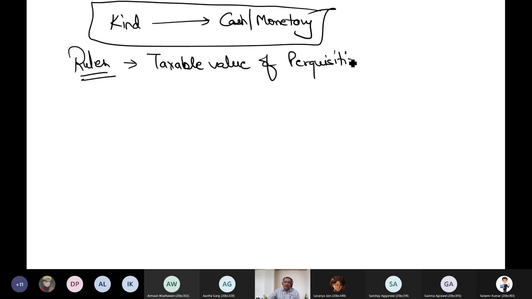Hundreds of perquisites can be there, lakhs of perquisites can be there. Some which are main are explained. So I will tell you rules which will tell me the way to convert kind into monetary. That's it. Why is there a need to frame rules? To bring uniformity. Otherwise, there are crores of assessees and everyone will be having their own rules. It would be very difficult to check which is genuine and which is not. So it is better to have a common rule which will be followed by everyone.